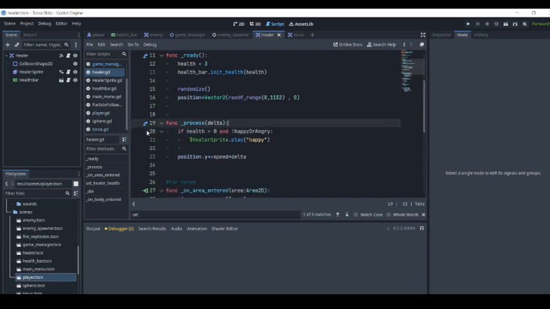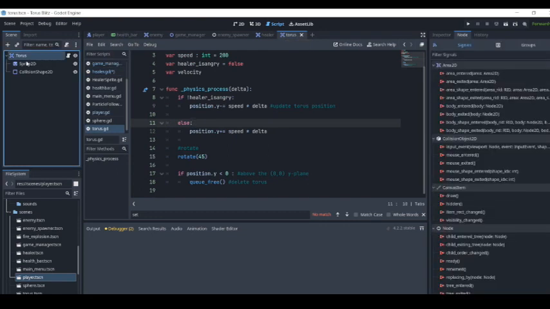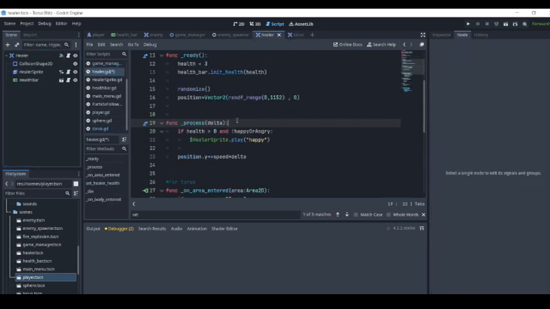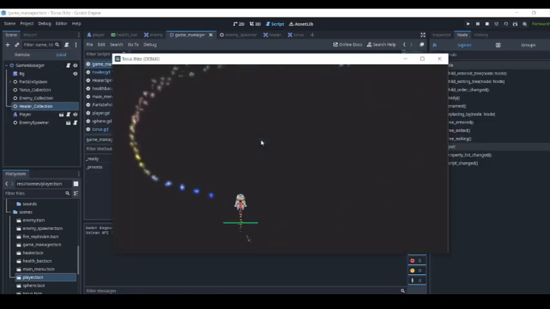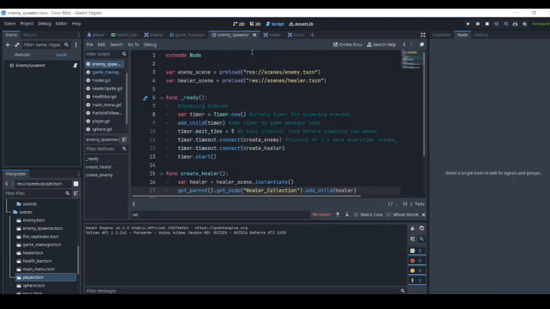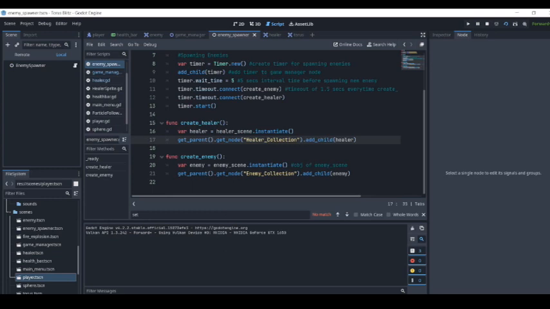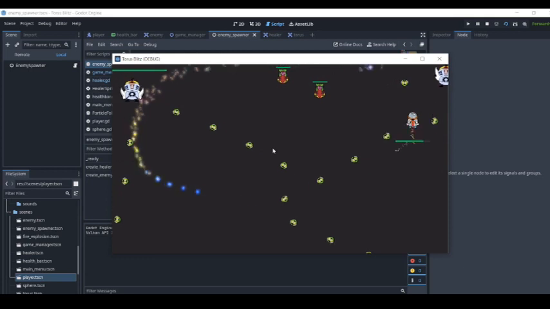I think it was CharacterBody2D. I think the Torus has to be CharacterBody2D for it to bounce, but I made so much with just the Area2D that I don't want to change it, so I'm gonna try and figure it out. But at the moment, you see, it will be part of the enemy spawner. Like I said, I made the spawner node like this so that I can spawn other things. So these are the enemies.